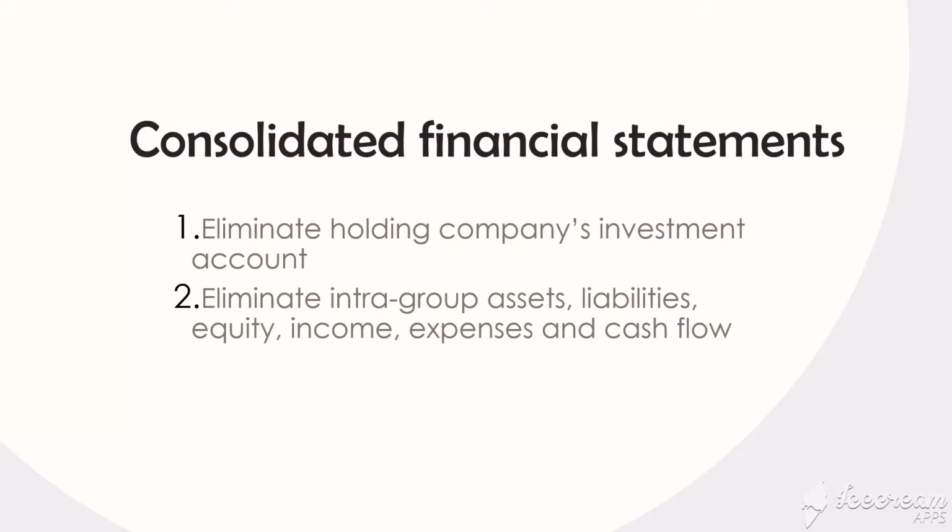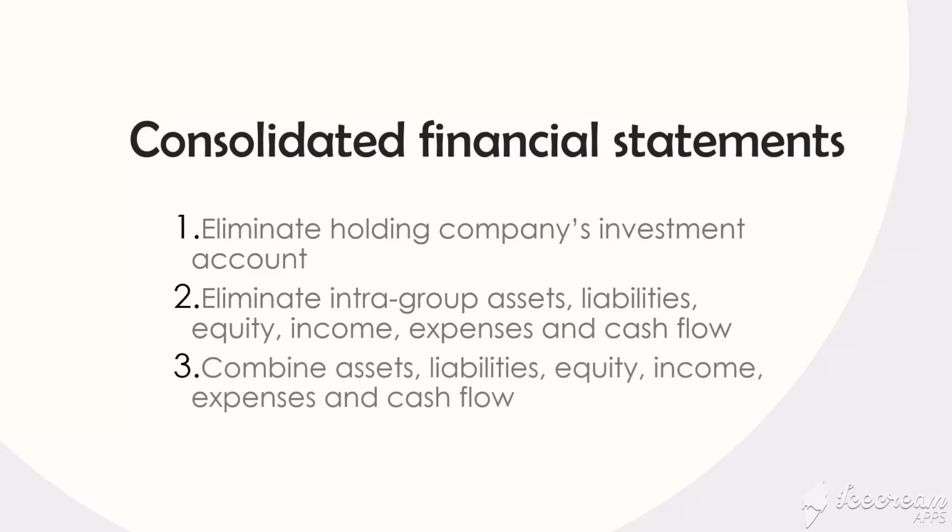This is similar to the example provided at the start of this video, where I told you any transactions between companies of the same group is regarded as an internal transaction that should not be reflected in the financial statement. Finally, we will combine like items of assets, liabilities, equity, income, expenses, and cash flow of the holding company with those of its subsidiary. We will go through each of these accounting procedures in future videos.